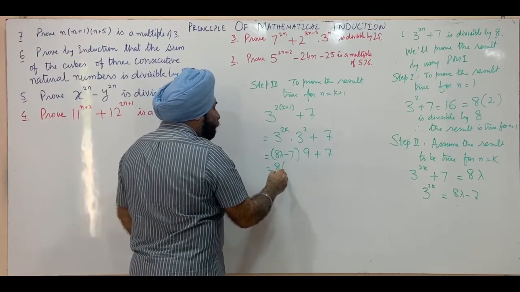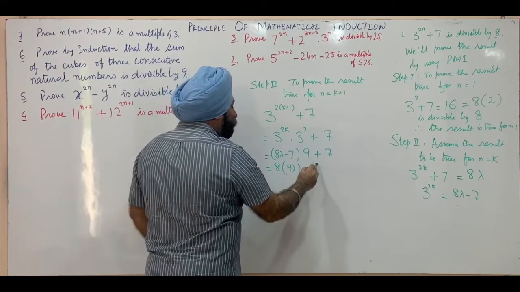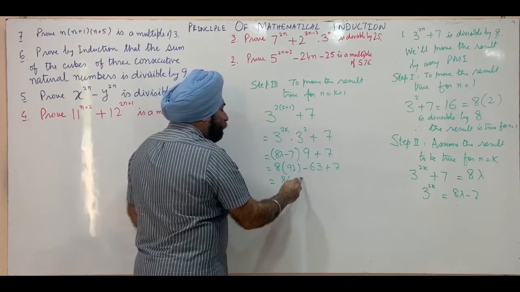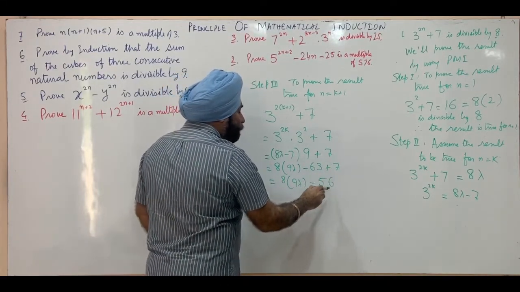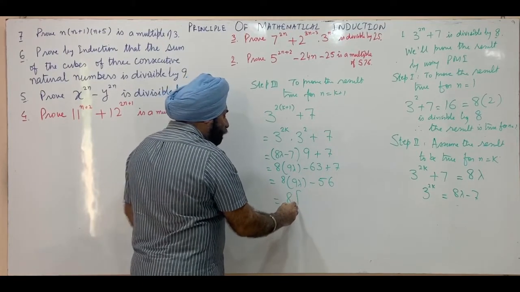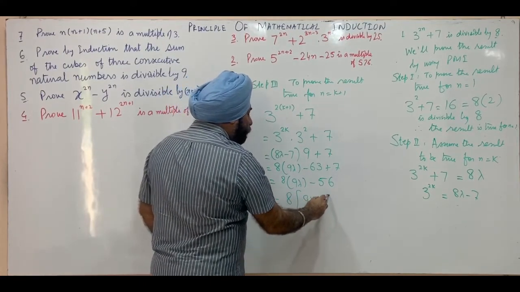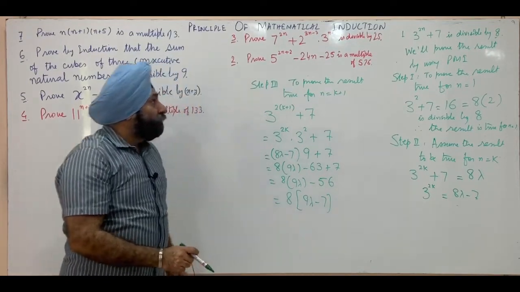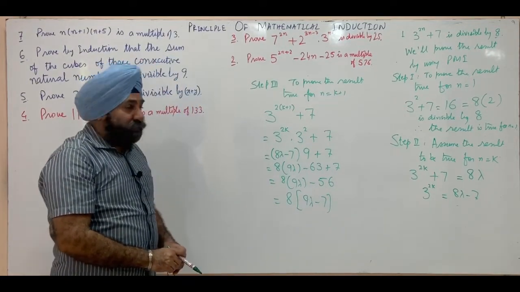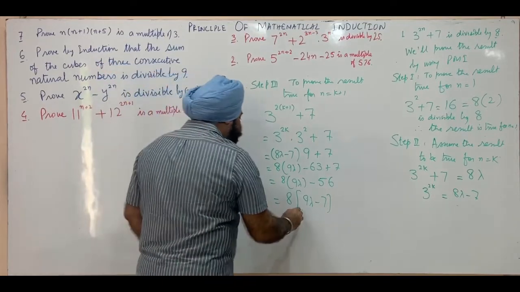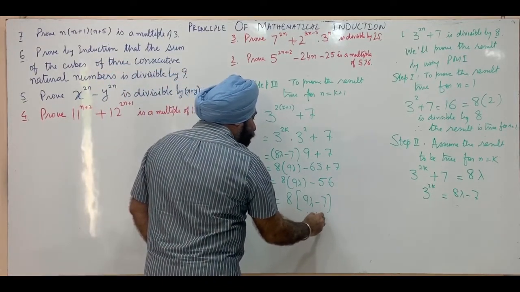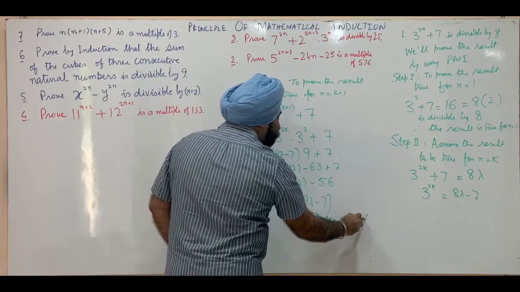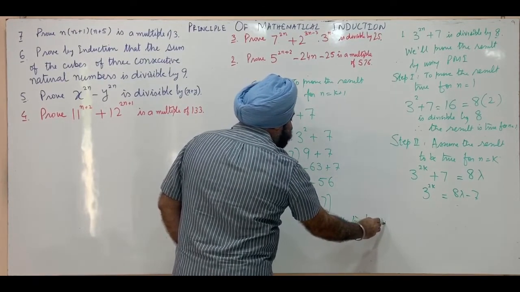So this is 8 into 9 lambda minus 63 plus 7. This is 8 into 9 lambda minus 56. So taking 8 common, this is 9 lambda minus 7. This is 8 into something. So this is divisible by 8. Therefore the result is true for n is equal to k plus 1.